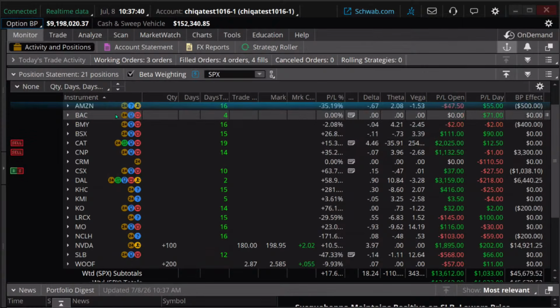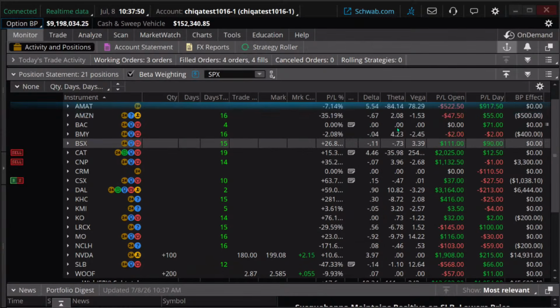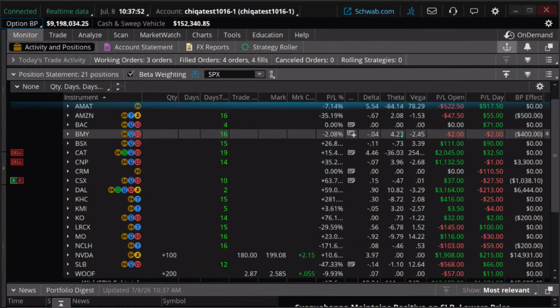We did BMY, and you can just look at the magnitude of these. From the grand portfolio perspective, our delta didn't change much, 0.04. Our theta, about $4 a day to our benefit on that, and it reduced our vega a little bit more.